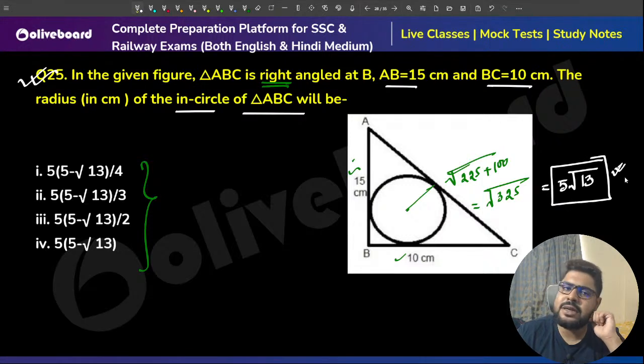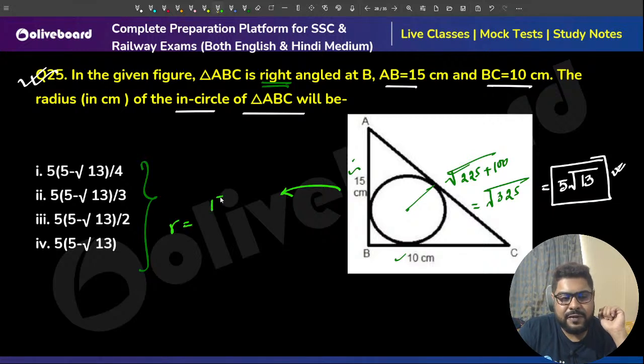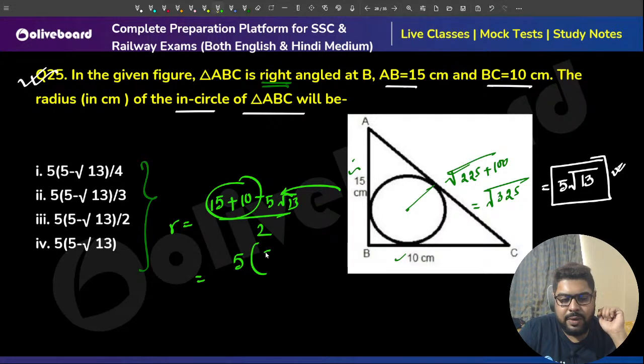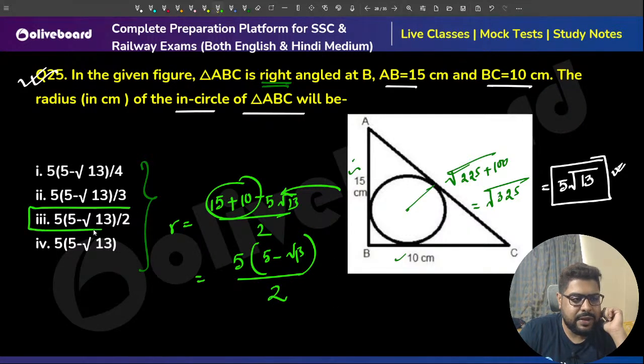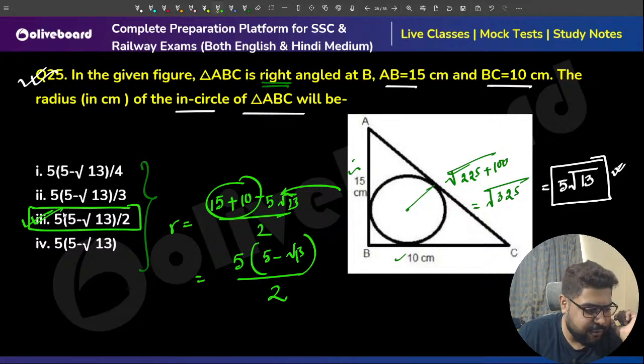So the radius of the in circle will be 15 plus 10 minus 5 root 13, by 2. So this is 25 minus 5 root 13, meaning 5 common, 5 into 5 minus root 13, divided by 2. Option number C.